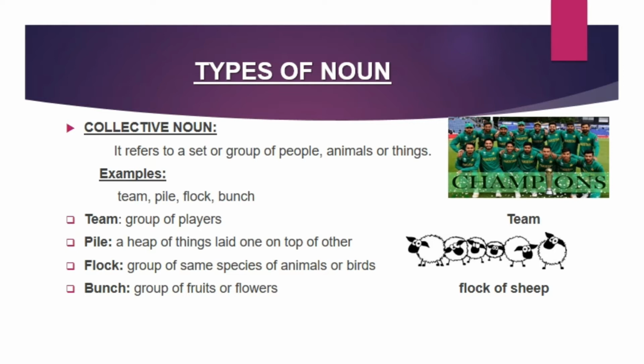But we can also use family as a plural. For example, my family are waiting in the car. Here, in this sentence, we are focusing on members of the family. So, the collective noun can be used as a singular or plural noun.